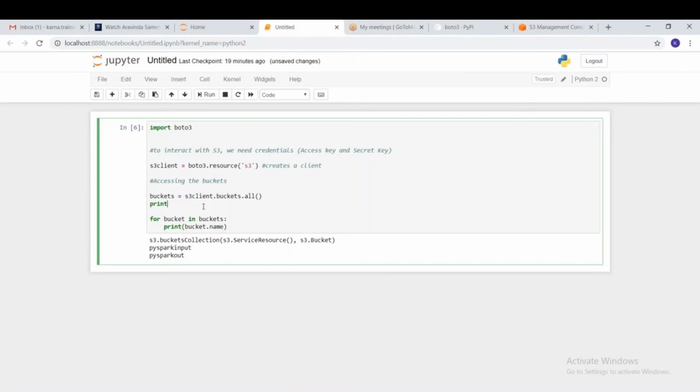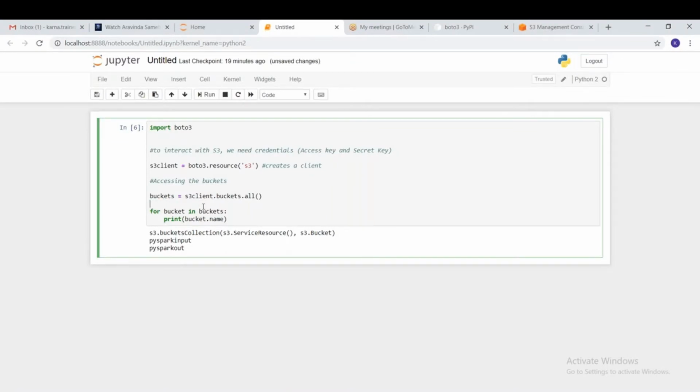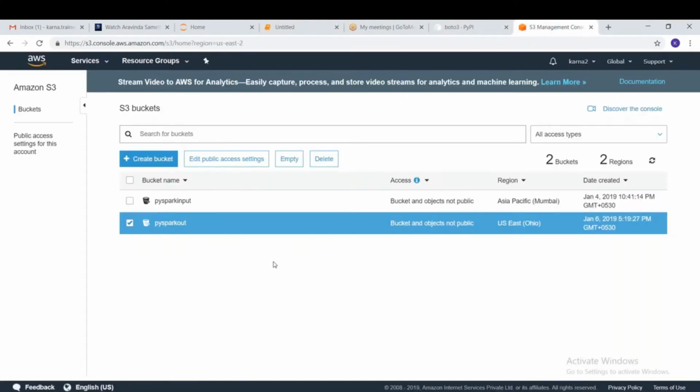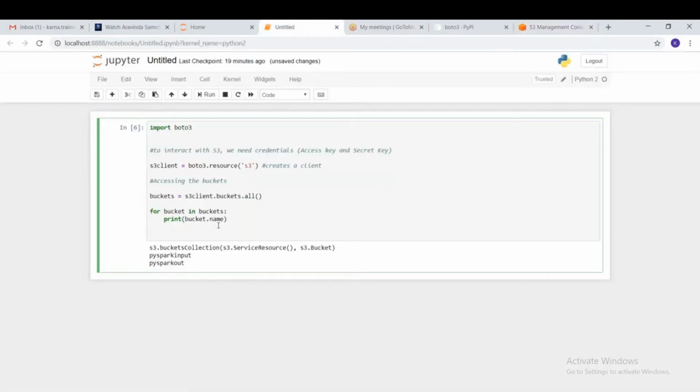We're accessing the buckets. Is it possible to create a bucket from here? This must be right. Everything from the console, whatever we can do here with clicks, event based handling. Here we can do everything, whatever we do with clicks directly on the console, everything that we can do from programming, everything that we can do from Boto 3.